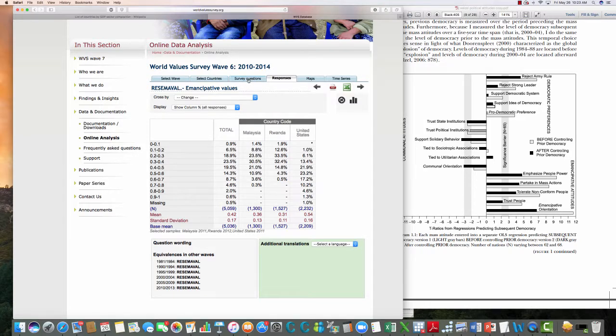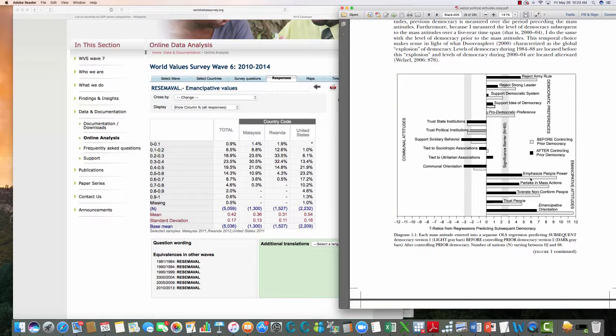All right, so that's one. We've got one measure for emancipative attitudes. You will want to go and find as many of these from this chart or this graph as possible. You do not want to rely on one measure. The emancipative orientation is a good one, but it's not the only one. So let's look for a couple of others.